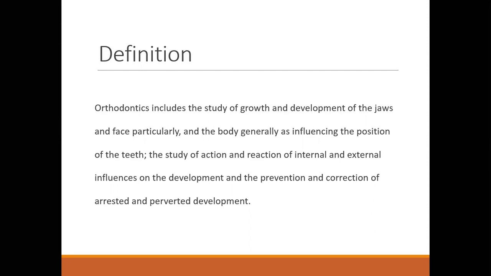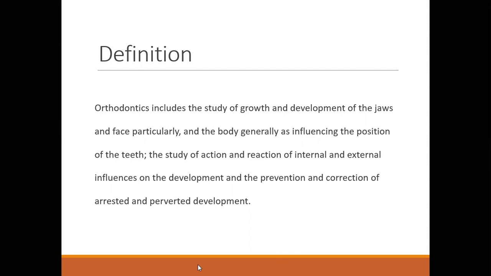All these things which are associated with problems in the jaws and the face generally affect his body.